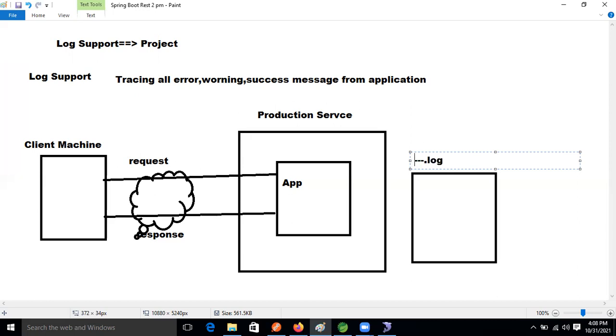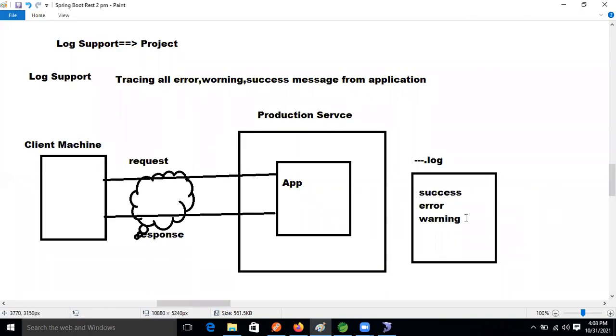Whatever name we decide, that name will be there, but the extension must be log, guys. Okay, so like that, we will trace some information inside this file: success, error, after then warning, like that messages.